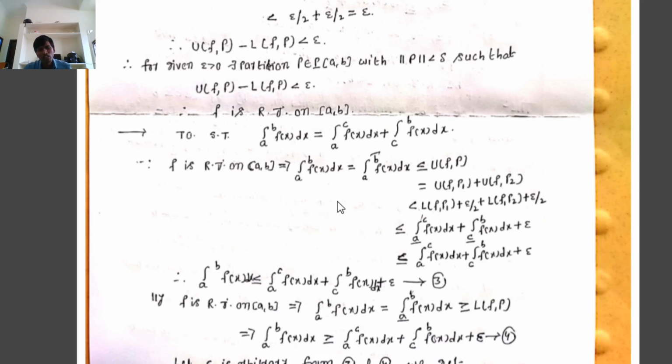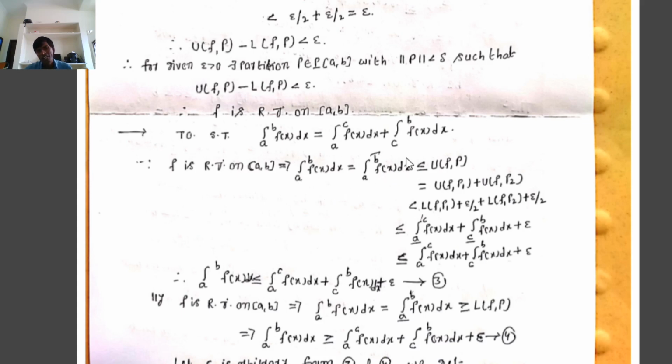We first consider the upper Riemann integration and the relation between the upper Riemann sum and the upper Riemann integration. Since f is Riemann integrable on the closed interval [a, b], the integral from a to b of f(x) dx equals the upper integral of f(x) dx; the upper Riemann integration equals the Riemann integration.